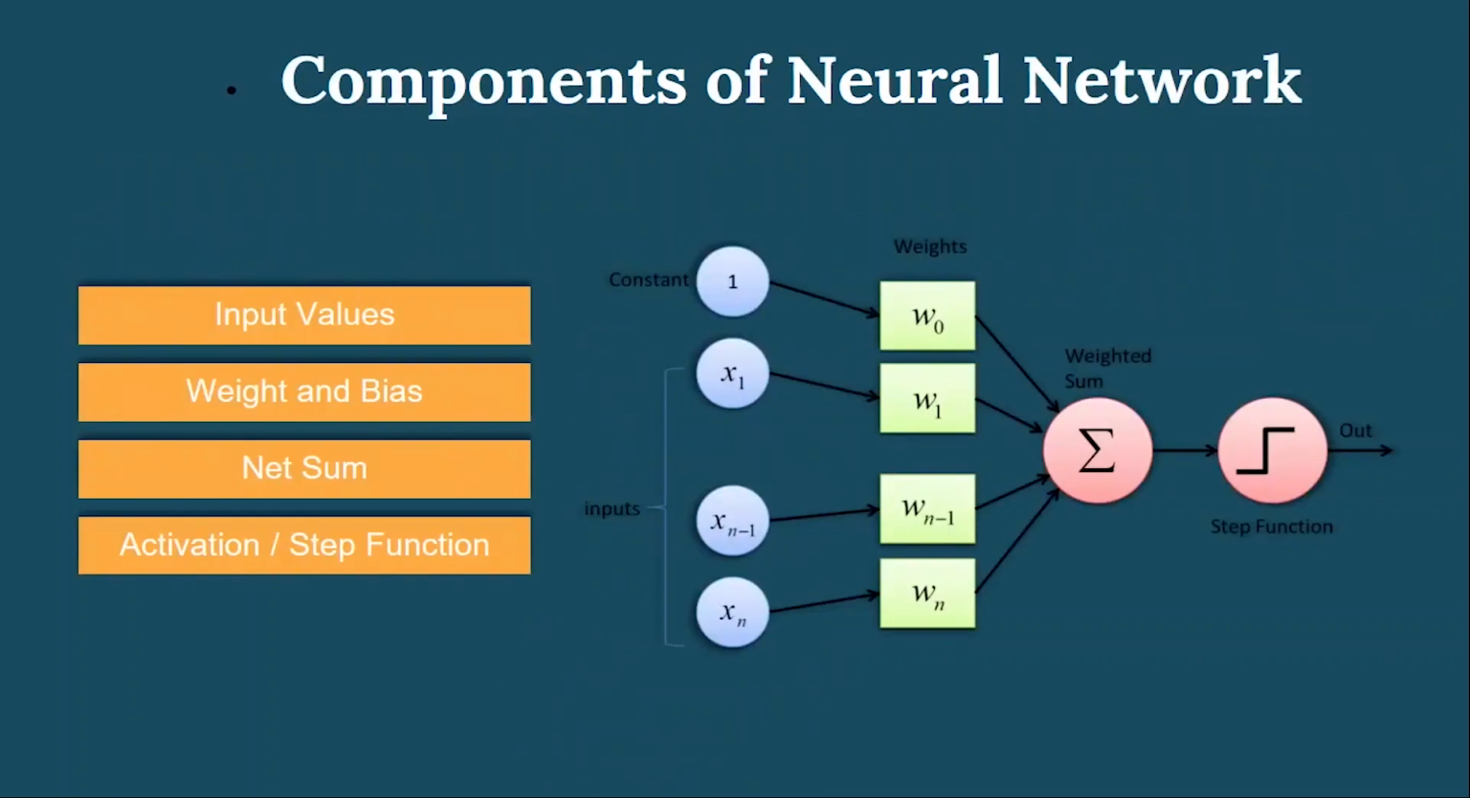Now let's have a look at the components we have in an artificial neural network. We have input values, weight and bias, net sum, and the activation or state function. What happens actually? When you give your image, the image pixels will be converted into inputs. After that, those inputs will be combined into a weighted sum with the bias. And lastly, we use an activation function on that weighted sum, and then we get our output in a probability form.